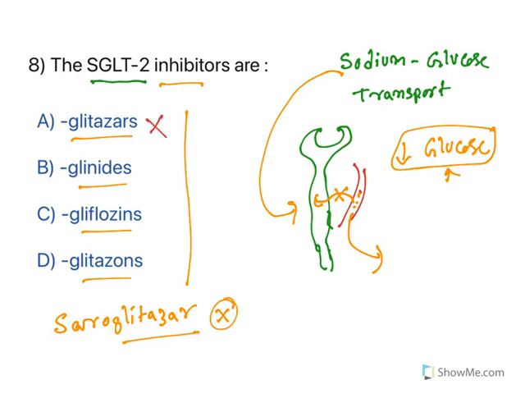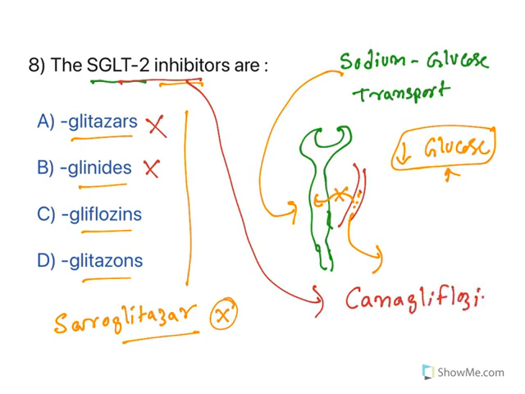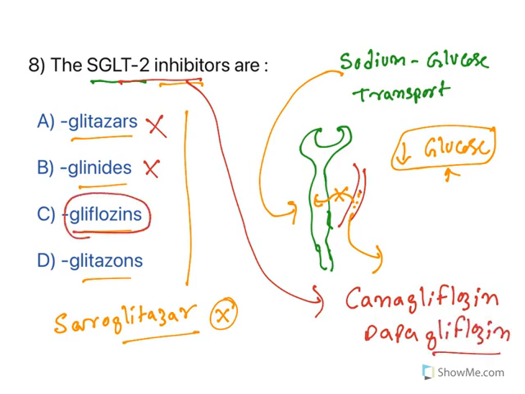Now glinides, repaglinide, nateglinide, both of them are insulin secretagogues. Again, they are not SGLT2 inhibitors. In fact, the popular SGLT2 inhibitors are canagliflozin and dapagliflozin. What do they end with? Gliflozins. So the answer for this inhibitor class is this one.